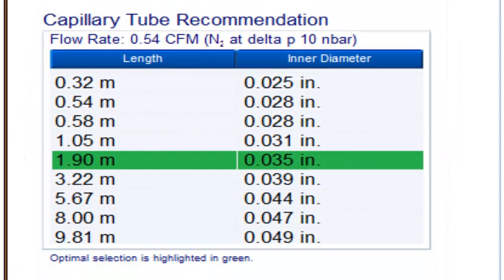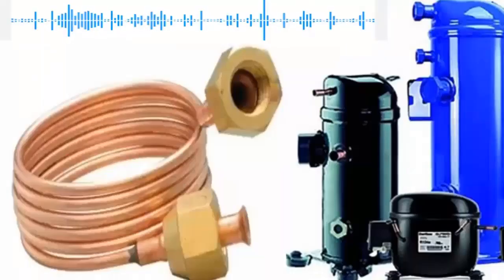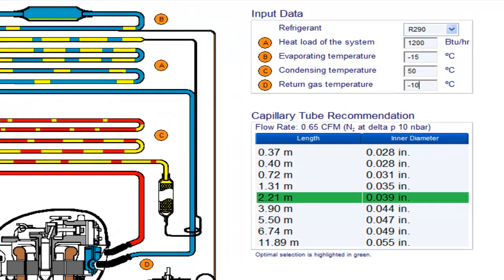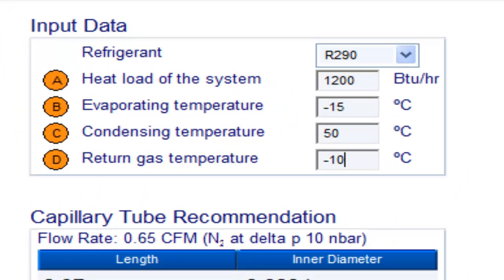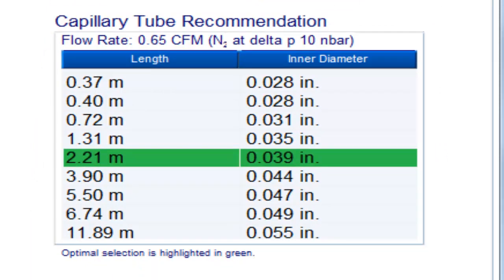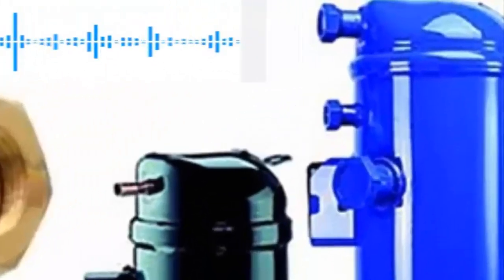For a quarter HP compressor with refrigerant gas R290 and an evaporation temperature of -20 degrees Celsius, the following measurements are available. For a quarter HP compressor with refrigerant gas R290 and an evaporation temperature of -15 degrees Celsius, the following measurements are available.